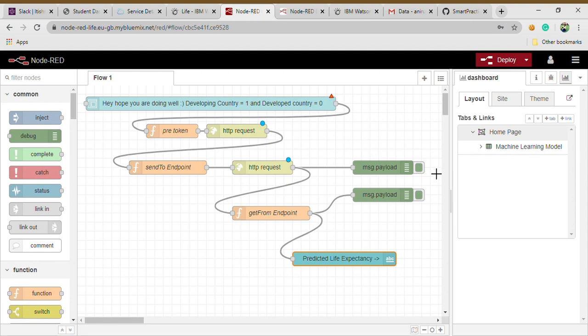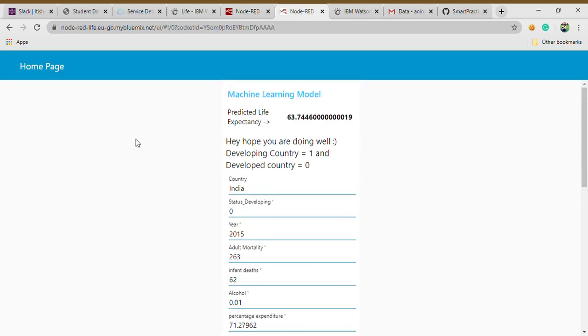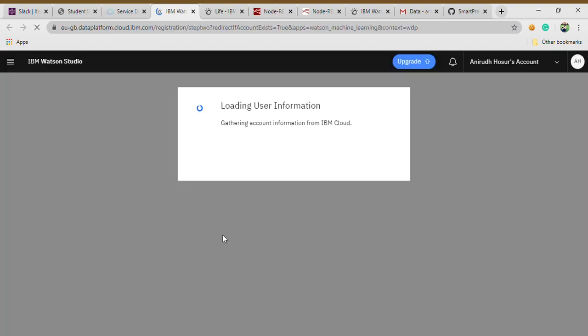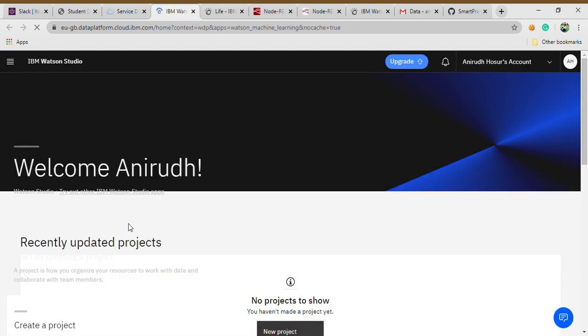Once you deploy all this, you see that deploy button over there. That's where you deploy all this. After deploying, this is what you get. This is the home page. Now let me show you another amazing thing. I'll go here, access in Watson Studio, and now we're going to test our machine learning model, to see how stuff has turned out.